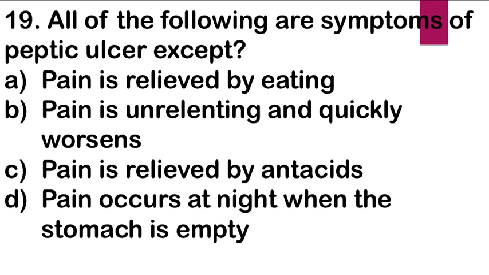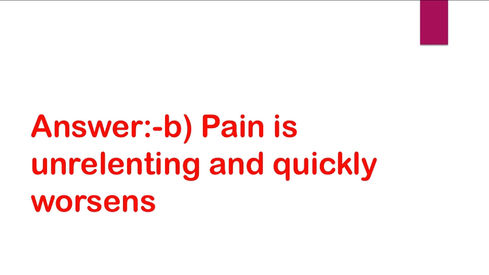Next question. All of the following are symptoms of peptic ulcer except A. Pain is relieved by eating, B. Pain is unrelenting and quickly worsens, C. Pain is relieved by antacids, and D. Pain occurs at night when the stomach is empty. Right answer is B. Pain is unrelenting and quickly worsens.